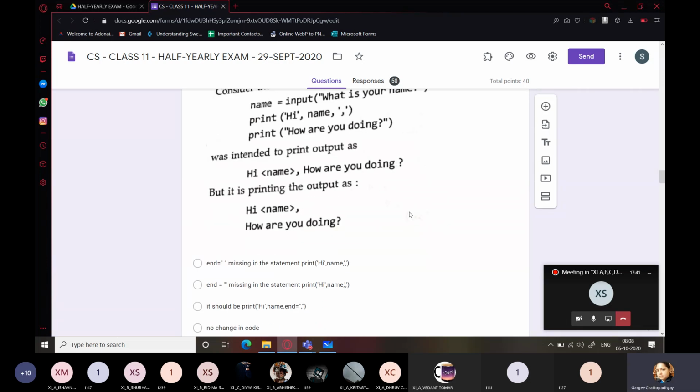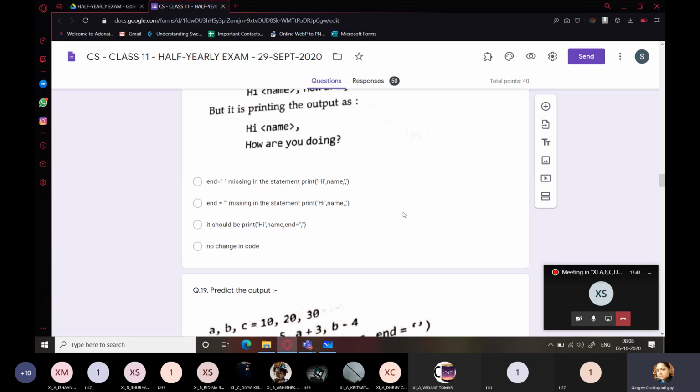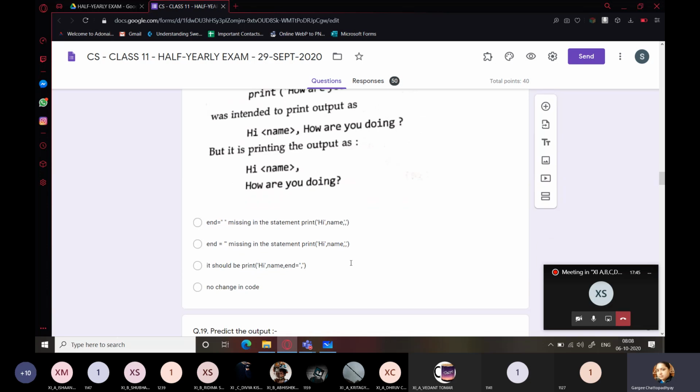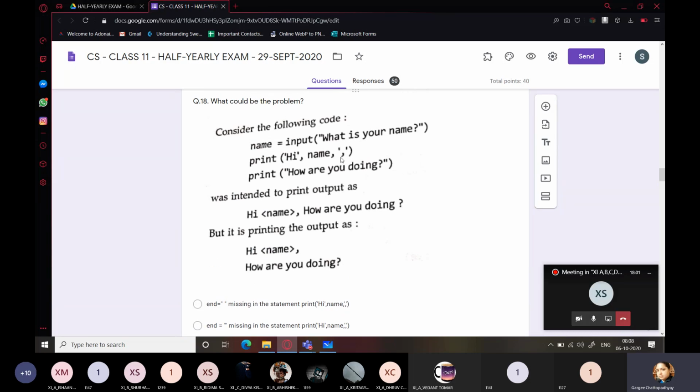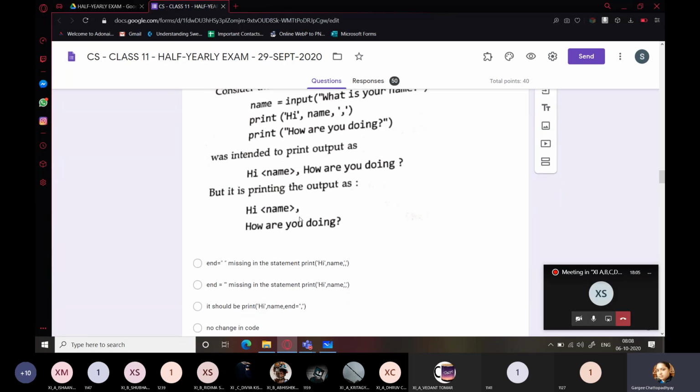So what should we do for this? Which option should you choose for this? Ma'am, third one. Yes, third option: print Hi, name, end equals comma. Take a look at this. Someone asked me that end equals space will also work, but remember, I'm not going to remove anything from here.